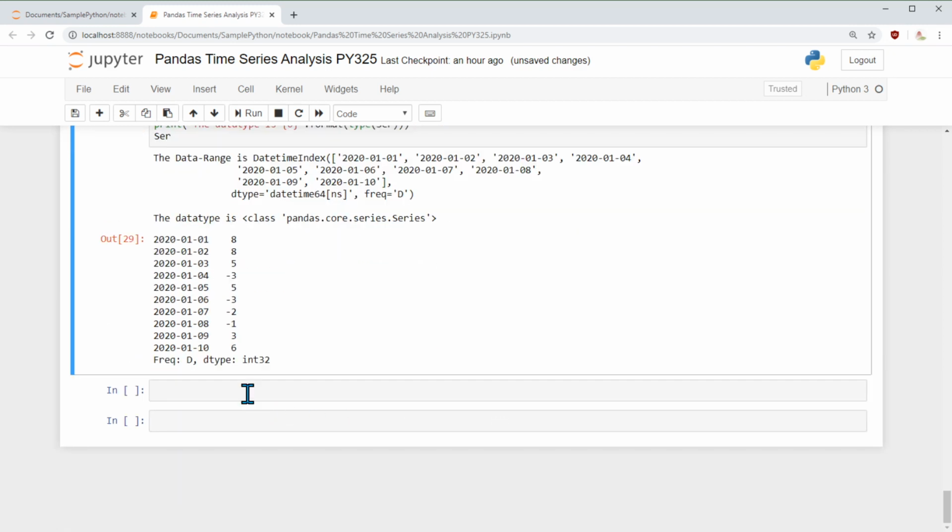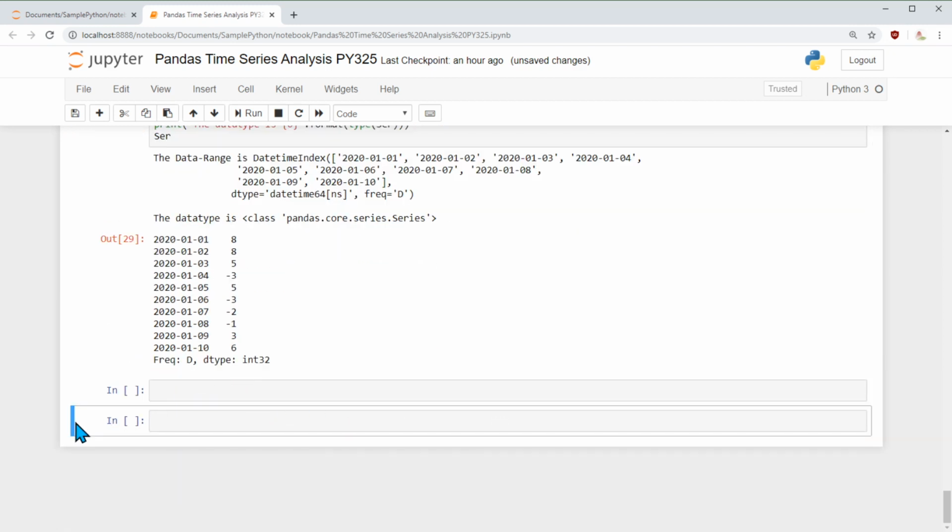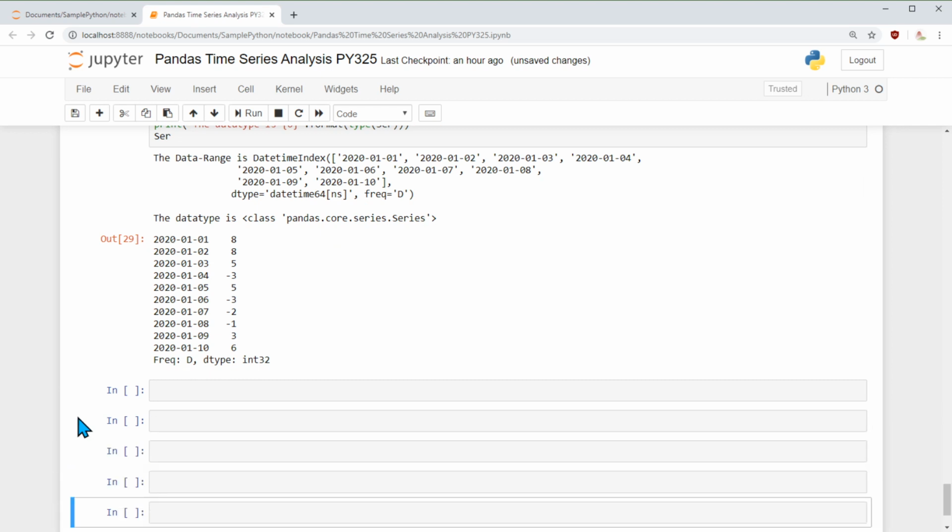Okay, so this is how a data frame is a little different from a series. Next comes a very interesting topic. This is holidays. I have worked in many financial applications. There, when you do a trading application, there are holidays in between, and you cannot trade on those days. So let's say you do a trade on Thursday, it will not settle on the weekend. So you have to watch out for when the settlement will happen.